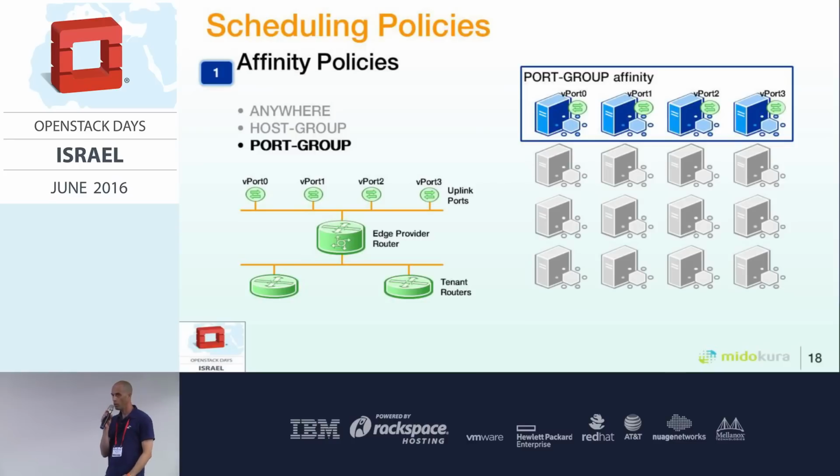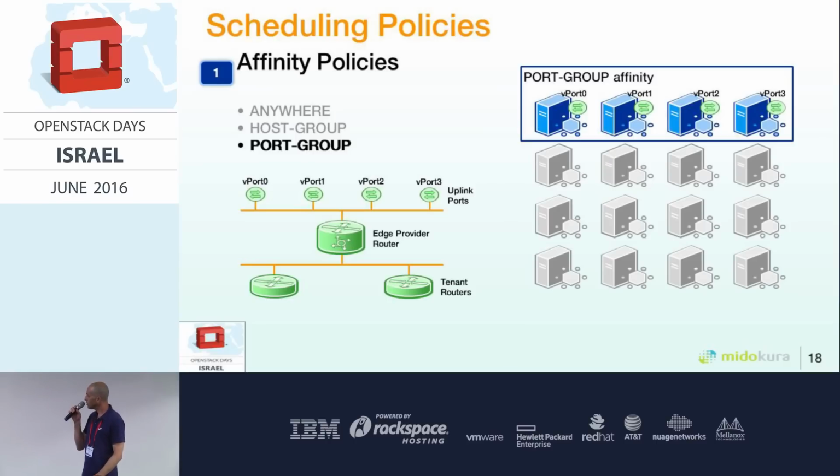This is useful when we have hosts that are more capable of doing this job, like having better I/O or a stronger CPU. The last one is port group. Here we select a host based on port ownership. For example, for BGP, we want it to run on gateway nodes, which are defined by owning uplink ports.